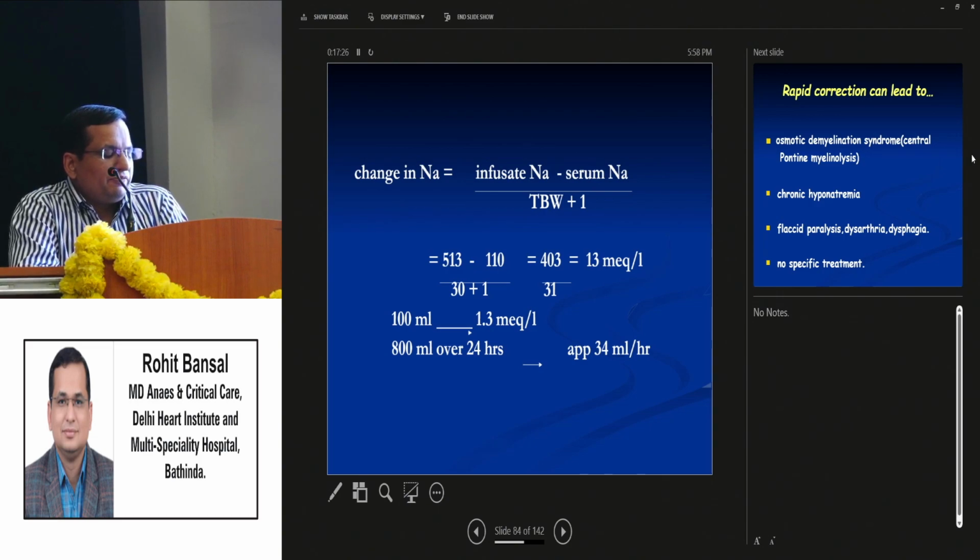So if we give 3% saline, the osmolality is 513 minus 110 divided by total body water, 30, plus 1. It comes to be 30 milligrams per liter. 100 ml will correct 1.5 milligrams per liter. So if we need to correct 10 milligrams in a day, then we have to give 800 ml of 3% saline at the rate of 34 ml per hour.